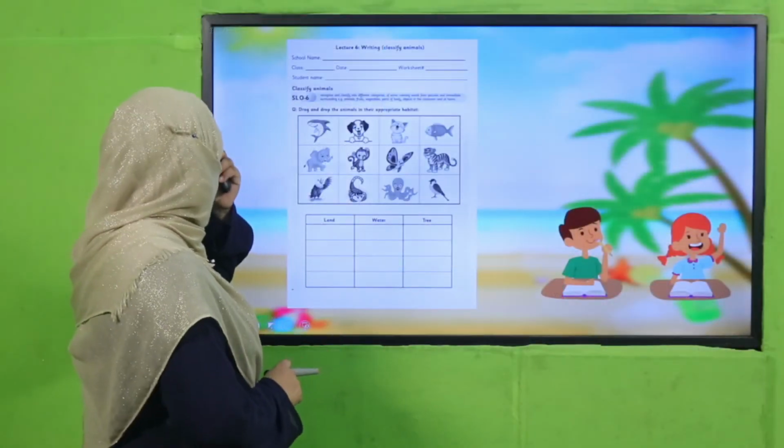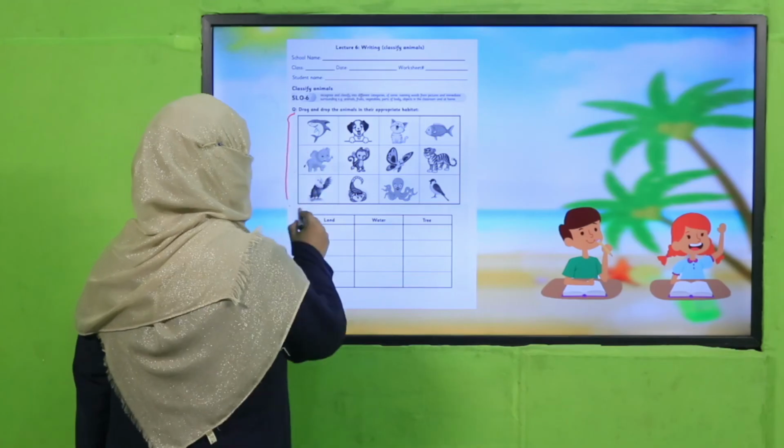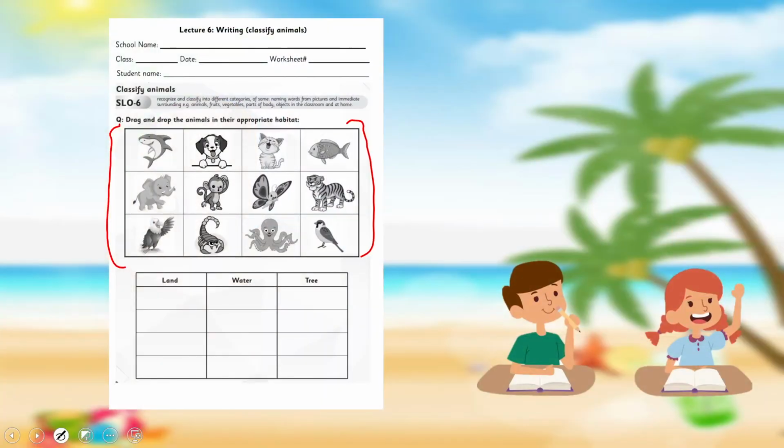And my dear students, what you are going to do, here are the pictures of different types of animals. So you will write the animals which you find on land, underwater, or the birds who live on trees. So categorize them and write their name into the relevant column.